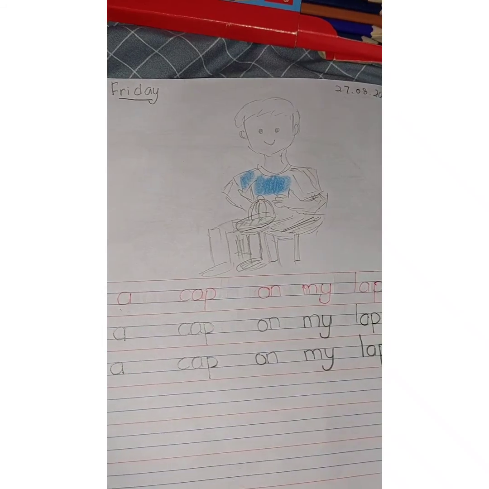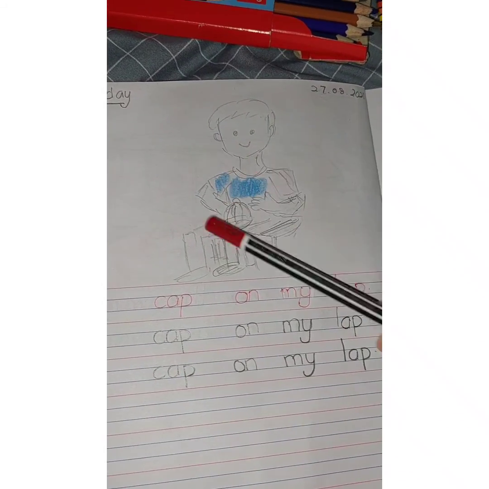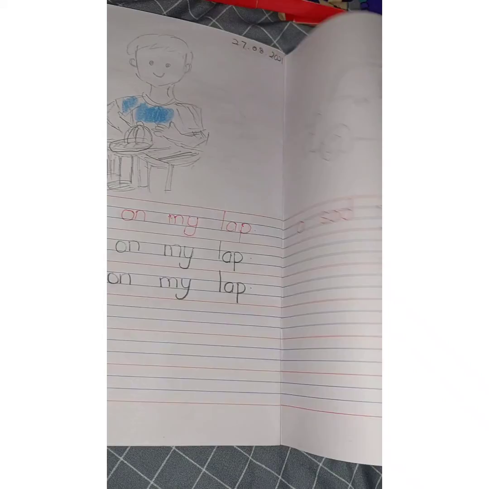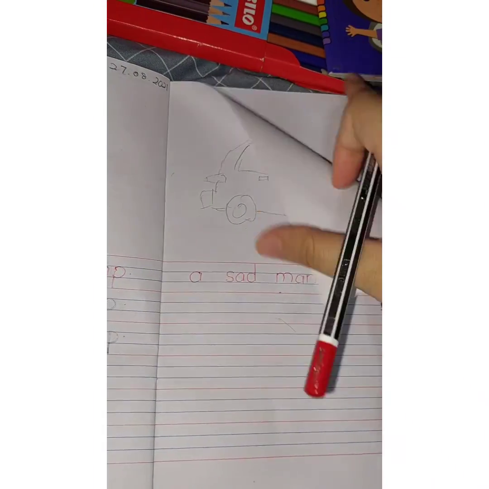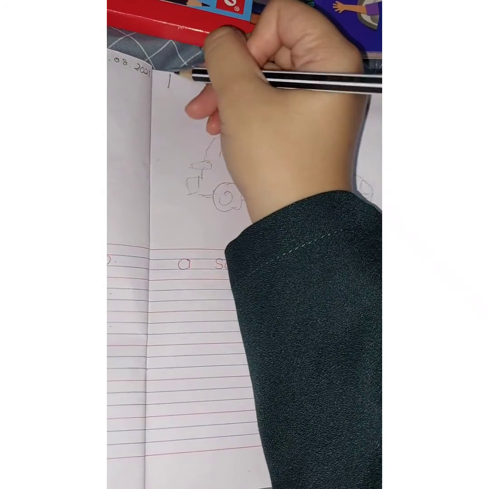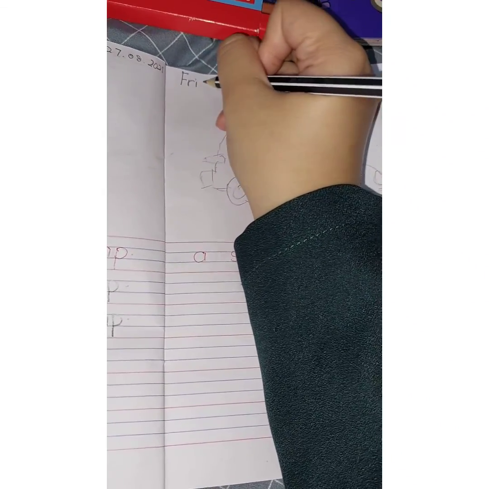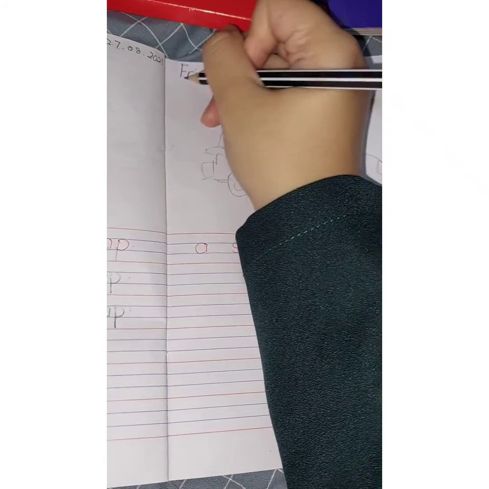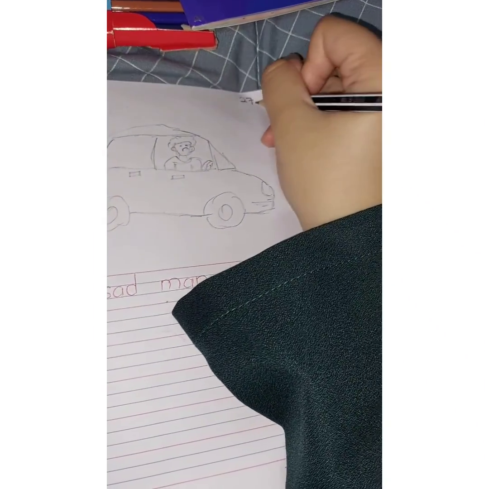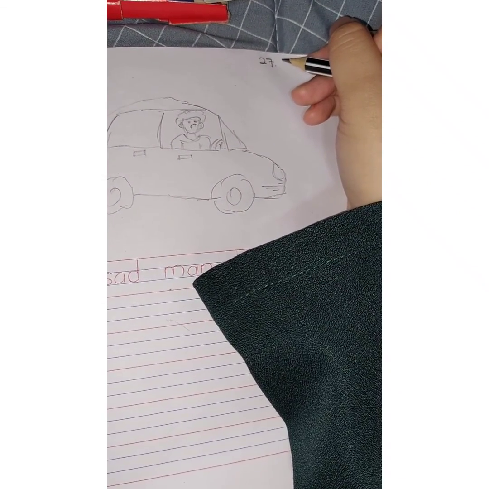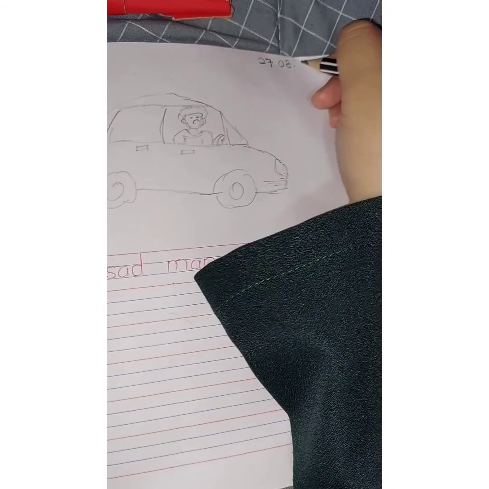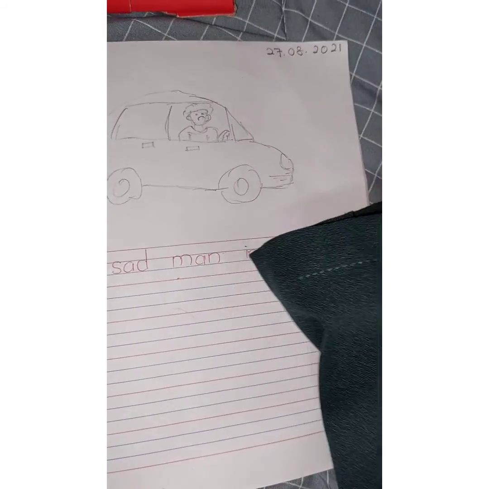Okay, now next, teacher gives an example for picture number 2. Same, write day and date. Friday, 27 August 2021.